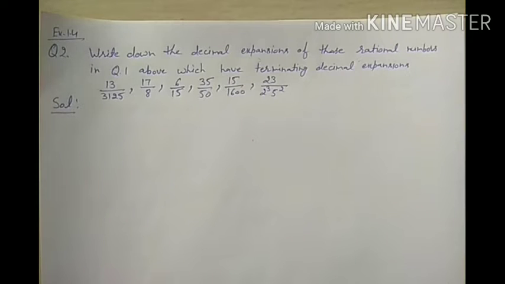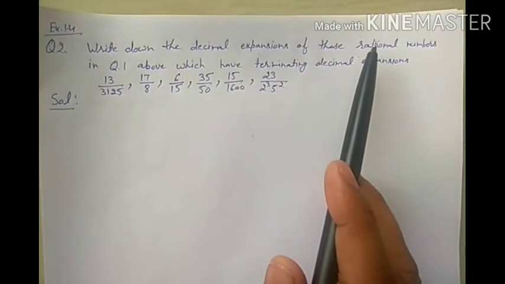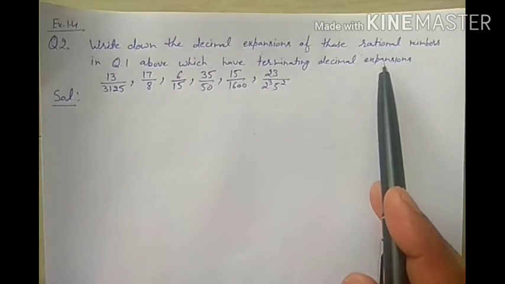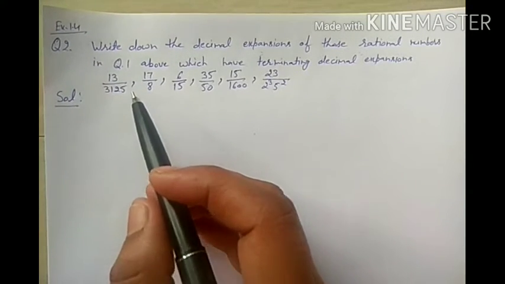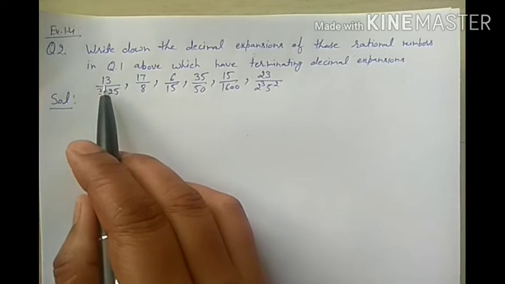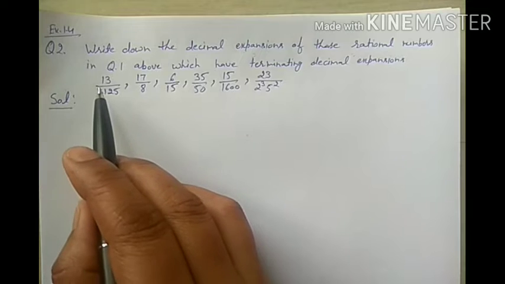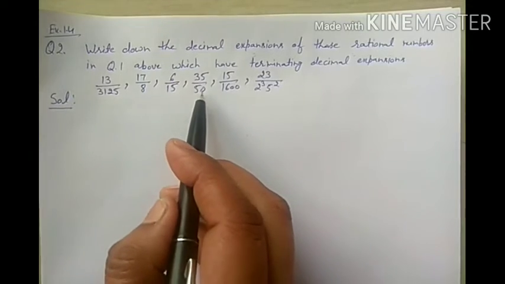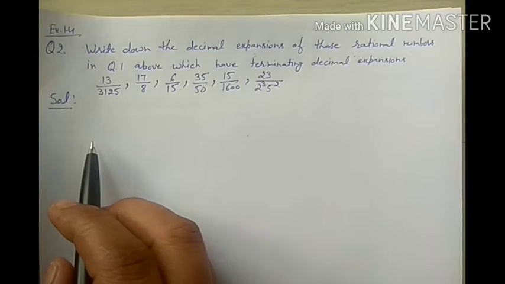Now question number 2 is: write down the decimal expansions of those rational numbers in question 1 above which have terminating decimal expansions. So I wrote all those rational numbers which have terminating decimal expansions, meaning finished, meaning the denominators are in the form of 2 raised to power n, 5 raised to power m, in the form of powers of 2 and 5. So these will have terminating decimal expansions.